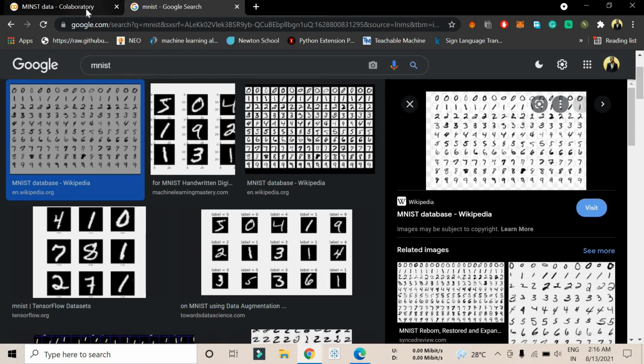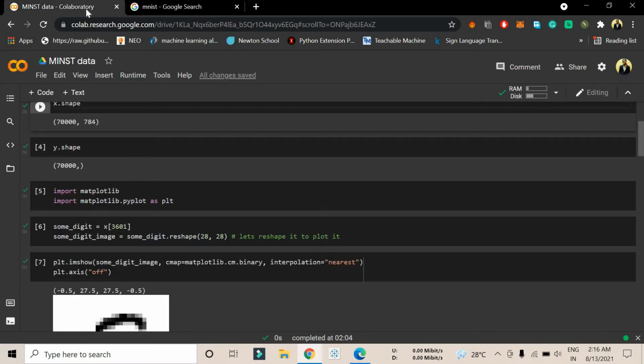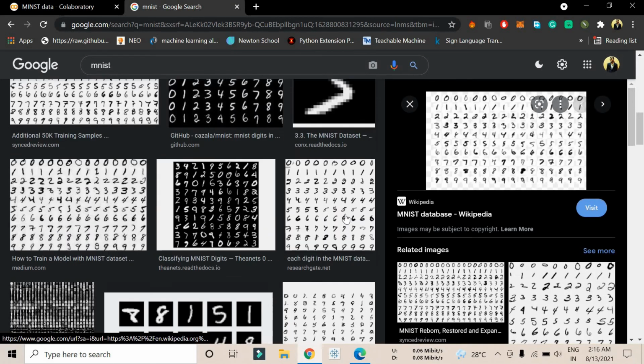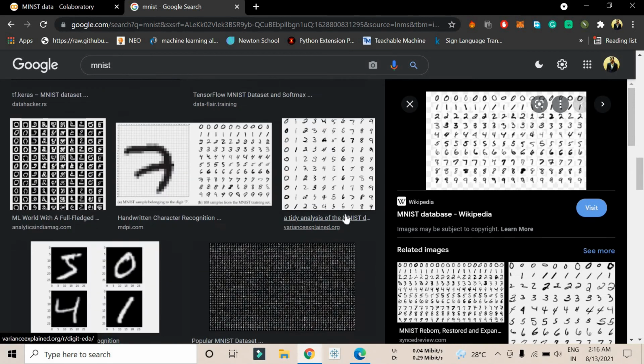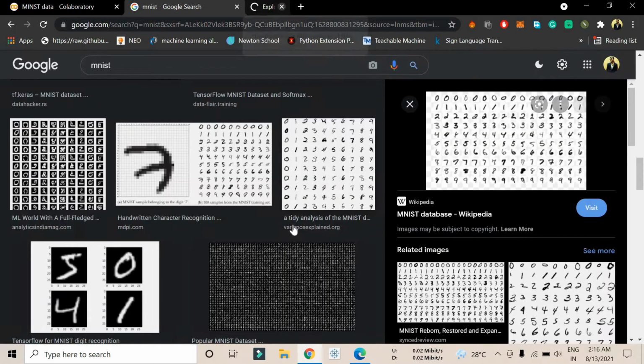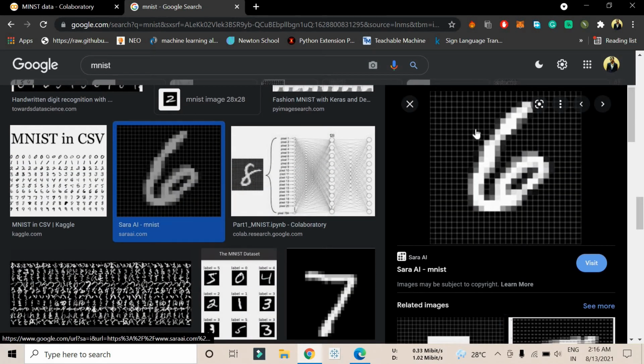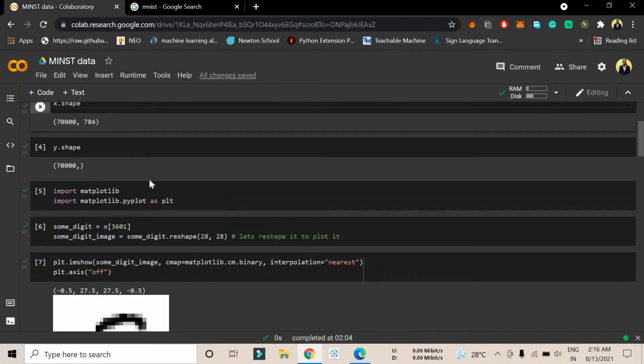As I have told you, MNIST is handwritten digits, and it's in numerical columns. If you go and look, there is a picture in pixels. Here, as you can see, a 28 by 28 matrix has been used to write a particular digit, and it's compressed into a simple dataset.